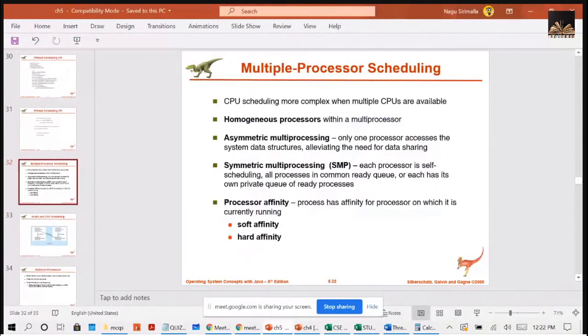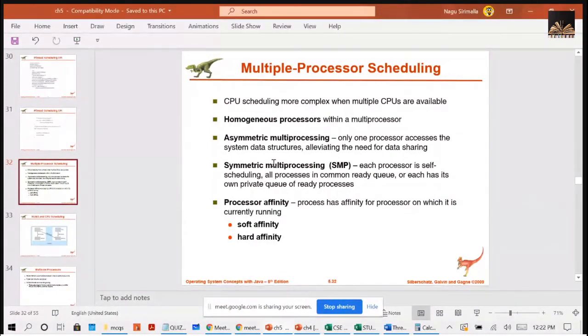So multi-processor scheduling is very complex, I can say. Here we discussed what happens in asymmetric multiprocessing, how the scheduling can be taken care of, and in symmetric, how it can be done. In asymmetric, it is very simple, because only one processor will be controlling all the other processors. So assigning of the jobs and referring to the memory, everything will be handled by a single processor. So it is very easy.